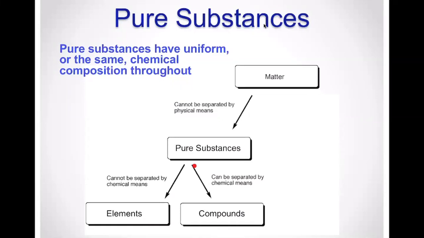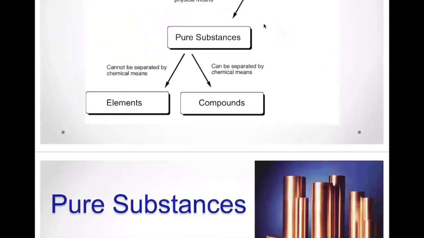Or it can be a compound, and this can be separated by chemical means. An example of a compound is table salt, sodium chloride. That is made up of two elements, so we can separate them. It's not easy, but we would have to perform a chemical reaction to separate the sodium and the chlorine from the salt. Okay, so let's look at these two in more detail.